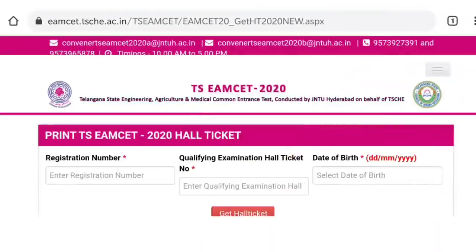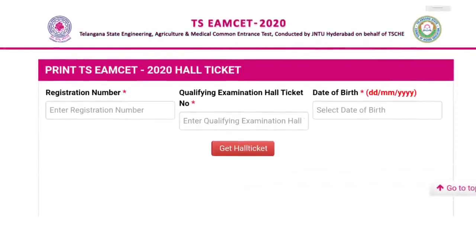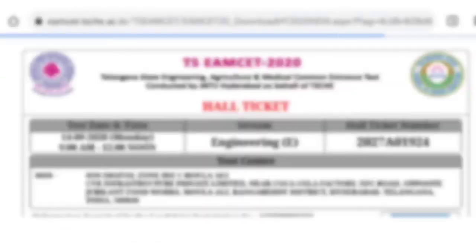So one more page will open up. You have to enter your details, then only you can download this hall ticket. You can print this hall ticket. So you have to enter your registration number. After entering all the details, you just need to click on get hall ticket. Click on that and you will be able to see your hall ticket and you can download it easily.